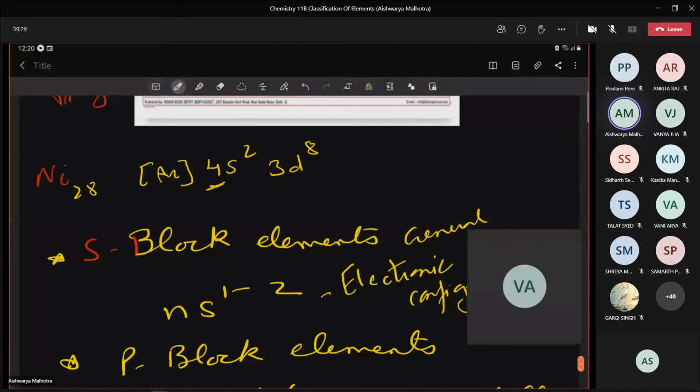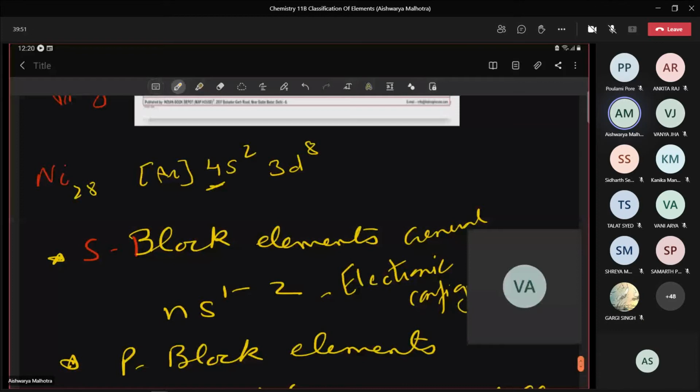Now, as you can see here, on this right-hand side, I am having a group that contains non-metals. On the left-hand side, I am having a group that is containing most of the highly reactive metals. So basically, these metals are making a transition from highly reactive metals to non-metals.